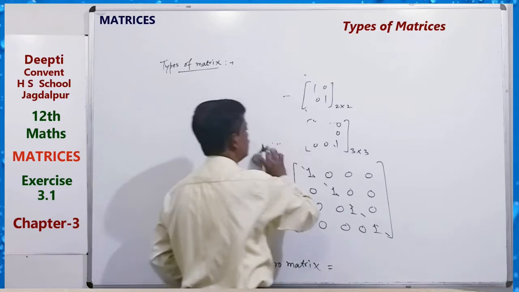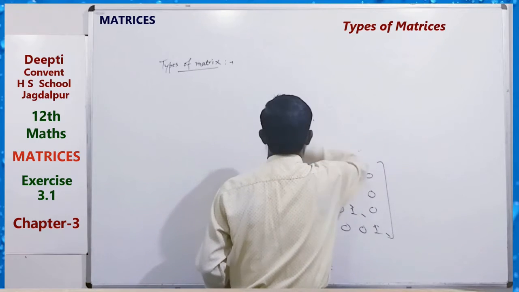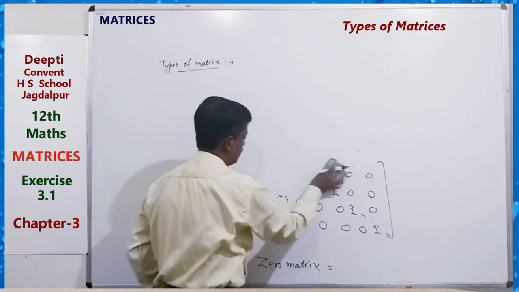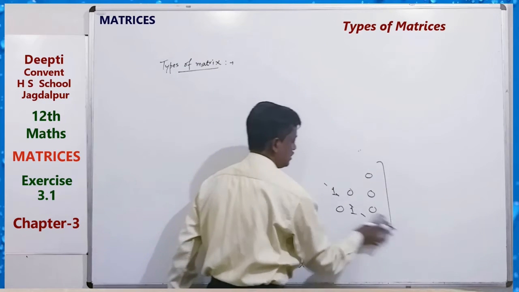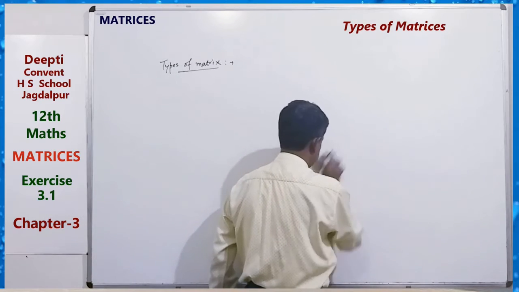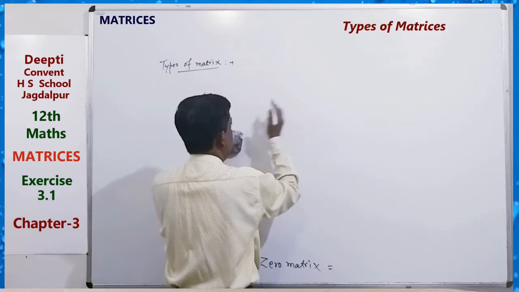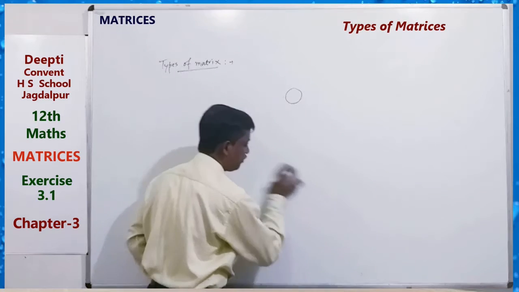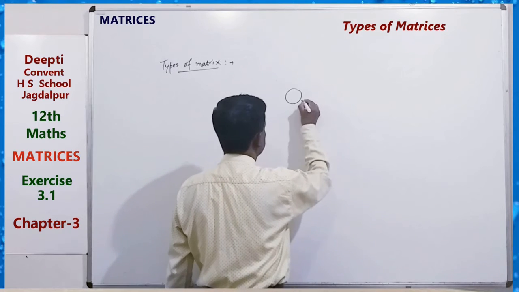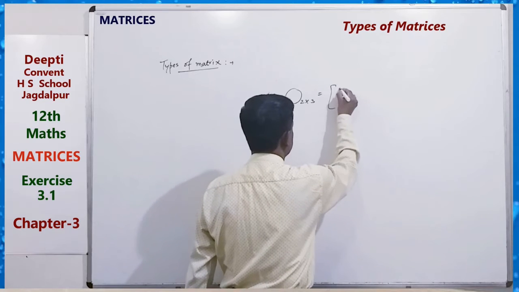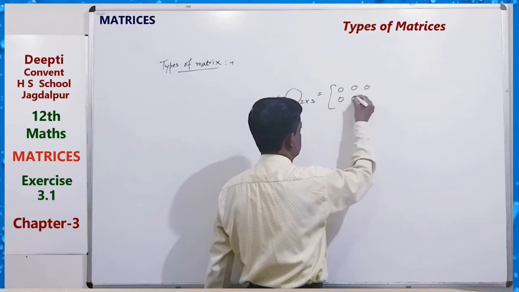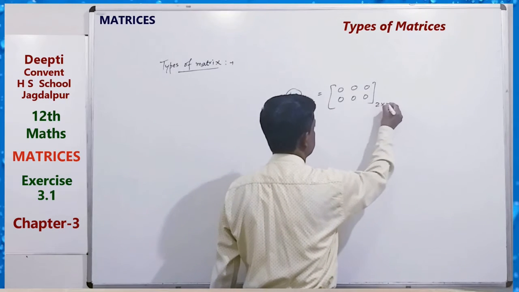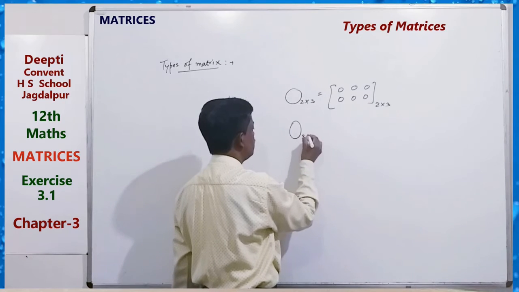If all elements of a matrix are zero, then we can write it by denoting it as 0. A zero matrix may be of any order, just like 2 by 3, where two rows are there, a zero matrix of order 2 by 3, and a zero matrix of 3 by 3.